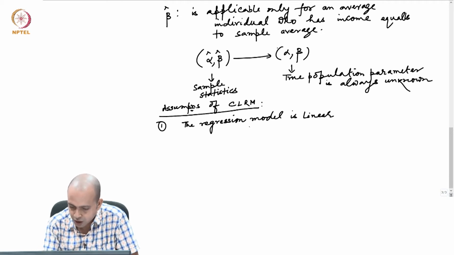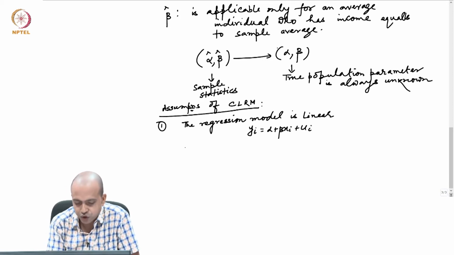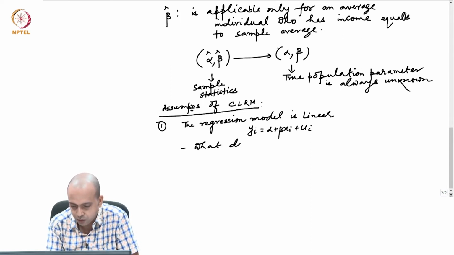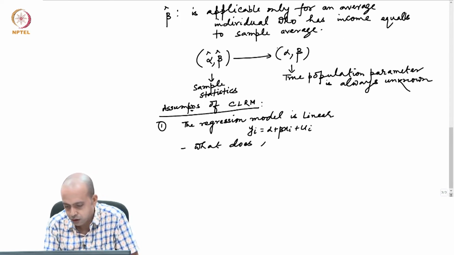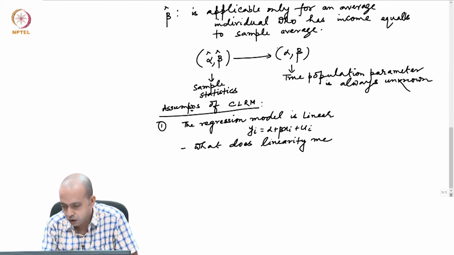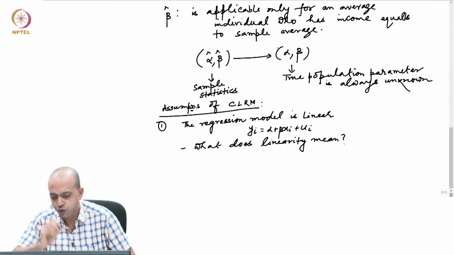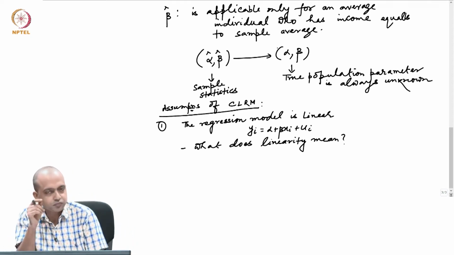So, I am writing this type of model: y equals alpha plus beta xi plus ui. The question then is, what does linearity mean?